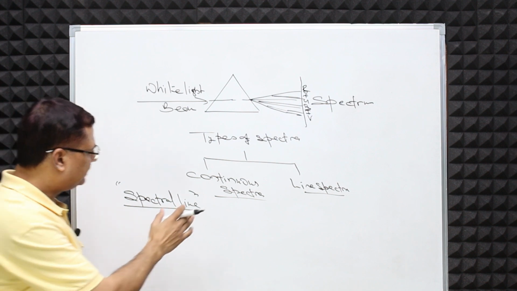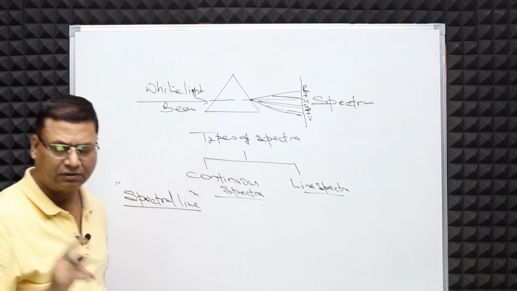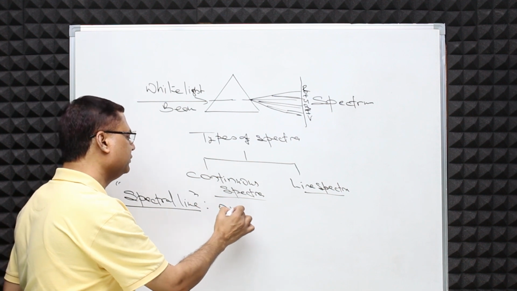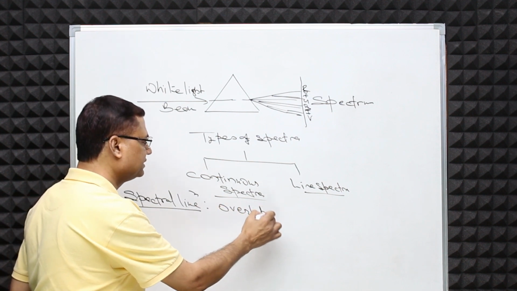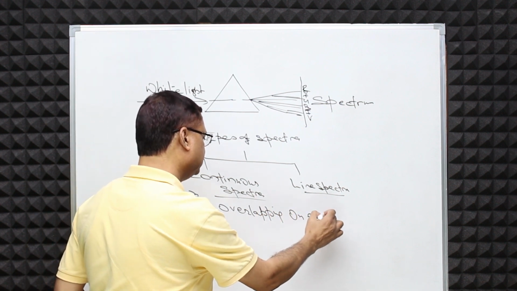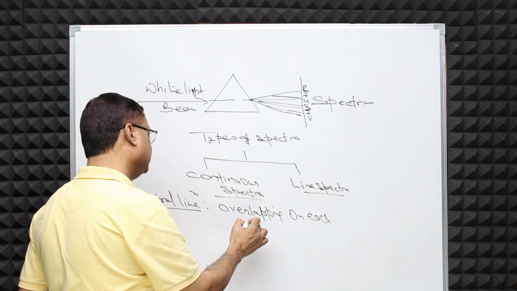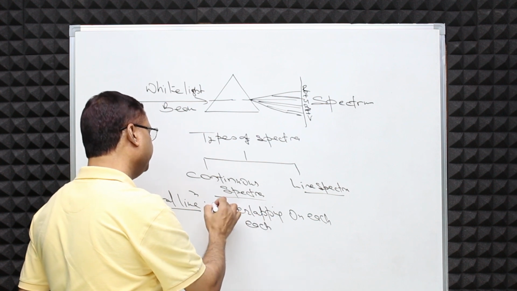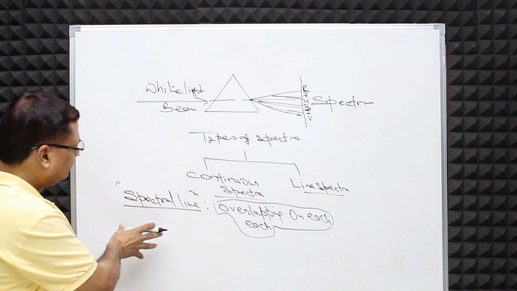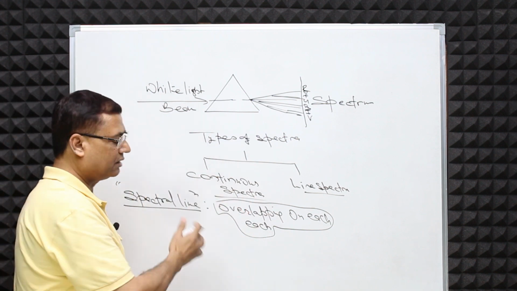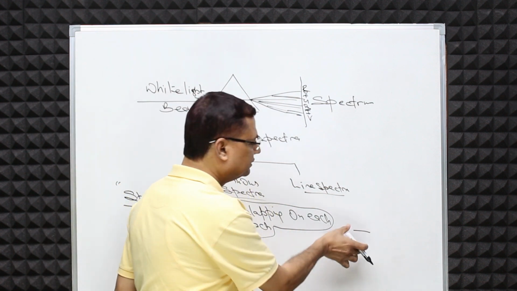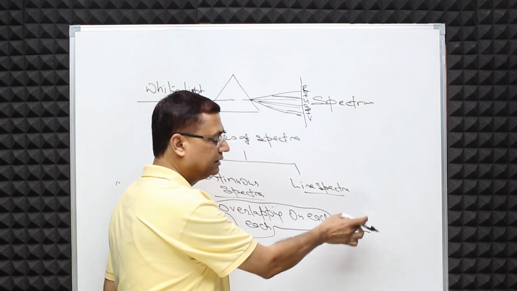Now the question is, is it a continuous or line spectrum? The only difference is when the spectral lines are overlapping on each other, that makes it a continuous spectrum. And if the spectral lines are not overlapping on each other, each line is a bright line and then there is a dark line.